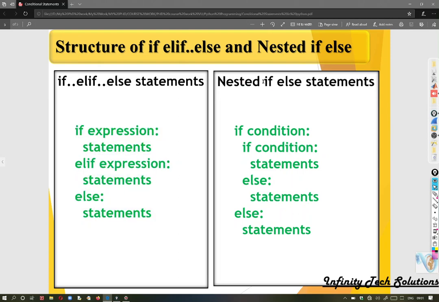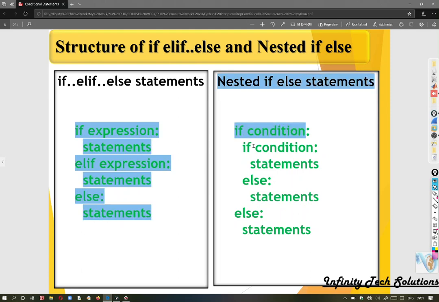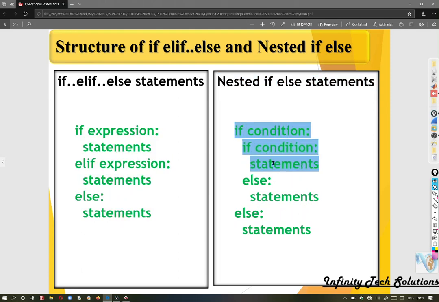One more concept is the nested if statement. In a nested if statement, one if is written within the body of another if statement. The sequence goes on. In a nested if else statement, we write one if else statement within the body of another if else statement. For example, you can see here this if else within the body of another if else statement. In the else part also, you can have multiple if else statements. This is how the nested if else statement works.